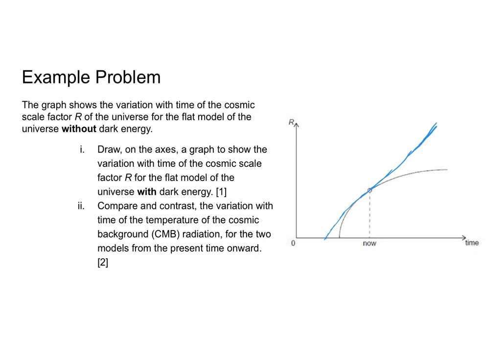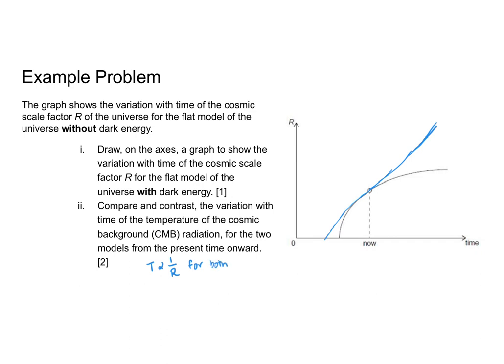Part 2, we're talking about the variation of temperature versus time for the two models. So we know that temperature is going to be proportional to 1 over R. As the volume of our universe increases, the temperature of the CMB will decrease. We've seen that when we look at the cosmological history of the Big Bang. But we can also see this when we understand thermodynamics, right? As volume increases, so as for us the cosmic scale factor increases, the temperature of the cosmic microwave background is going to decrease. And for both models of the universe, our temperature is going to decrease because our cosmic scale factor is going to continue to increase.